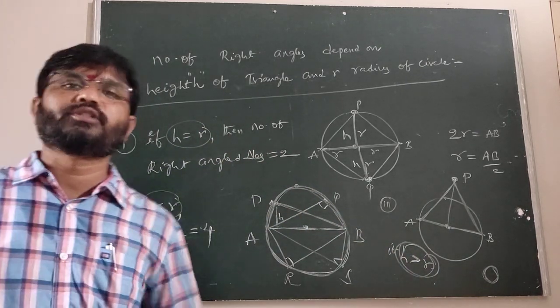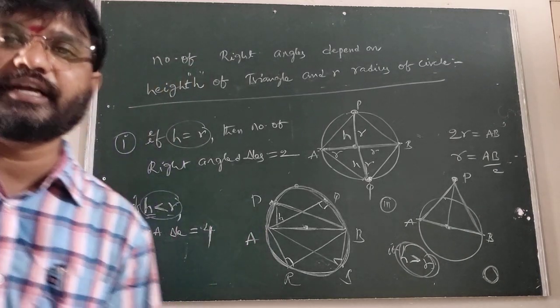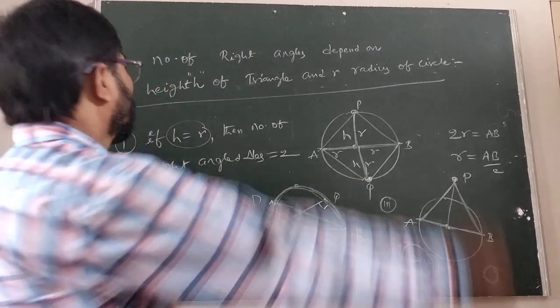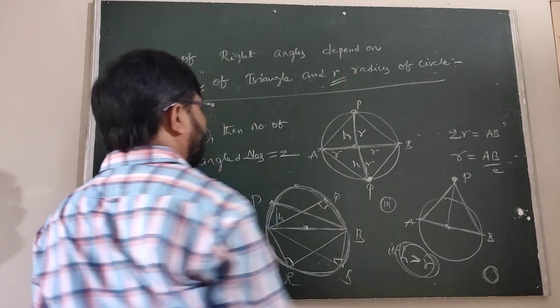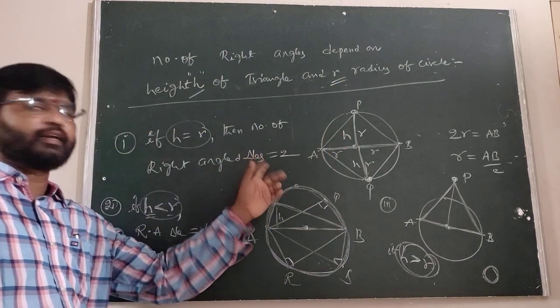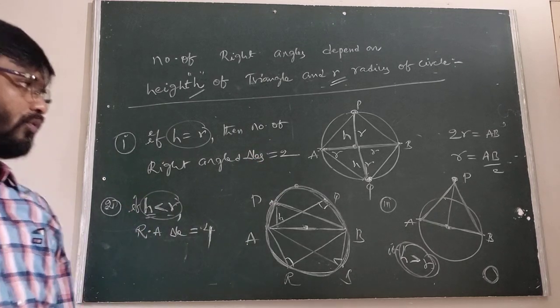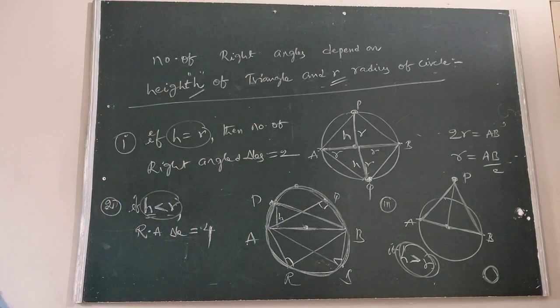We don't have to think about the point being inside, outside or on the circumference. The number of right angle triangles is based only on H and R, the given data. Therefore, when H equals R, we have to take two right angle triangles. H less than R, the number of right angle triangles is 4. H greater than R, the number of right angle triangles is 0.